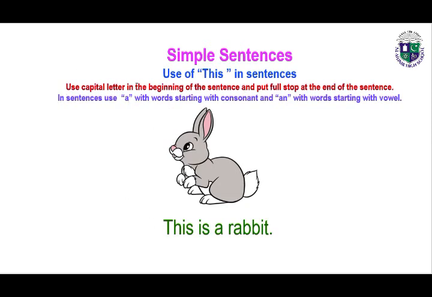Use a capital letter in the beginning of the sentence and put a full stop at the end of the sentence. In sentences, use a with words starting with consonants and use an with words starting with vowels. And the sentence is, this is a rabbit.